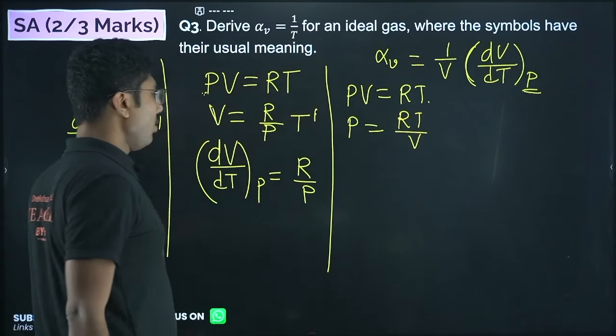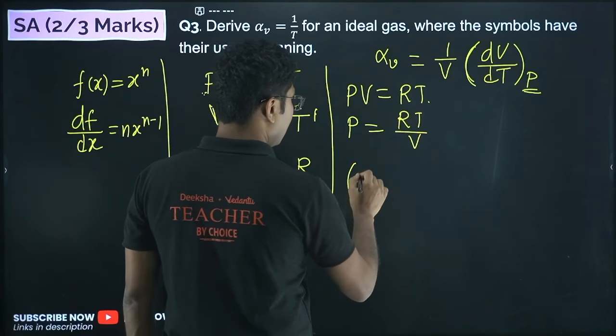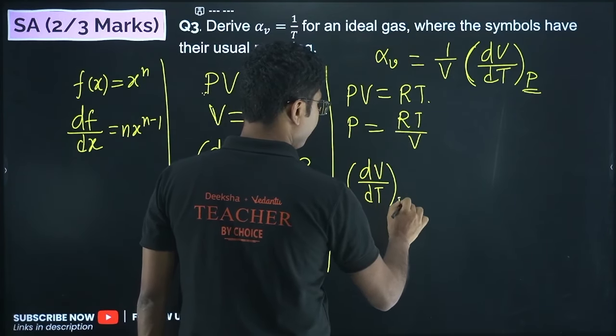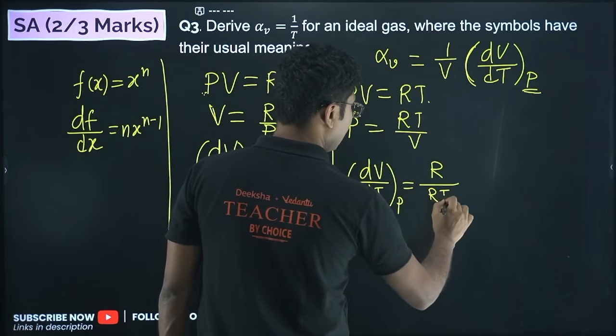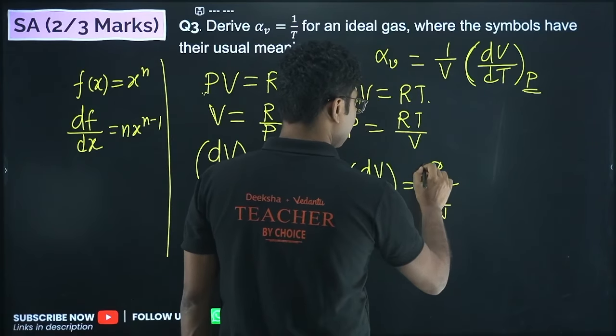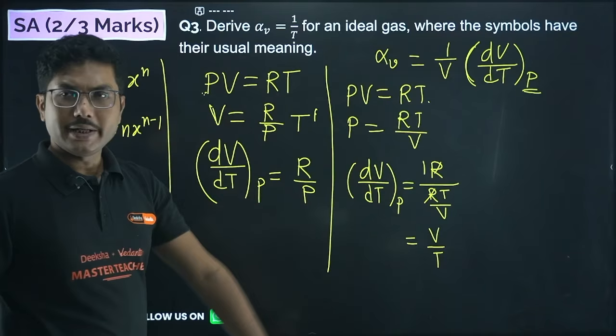Now we have to put this P over here. So we get dV by dT at constant pressure is given by R divided by RT by V. Okay, R cancels and we get V by T. So dV by dT is V by T.